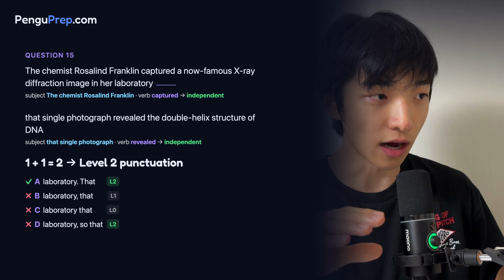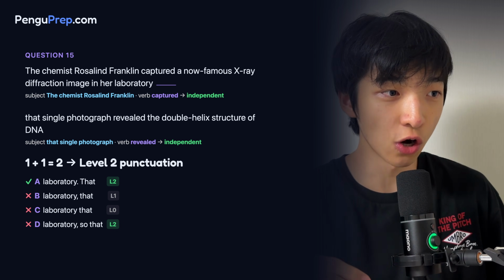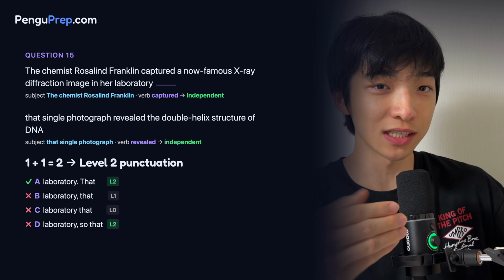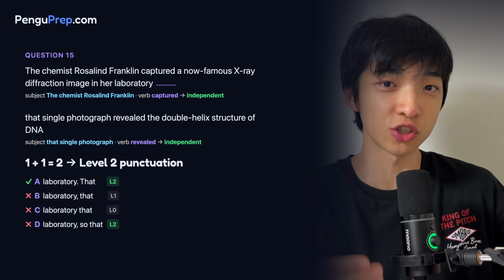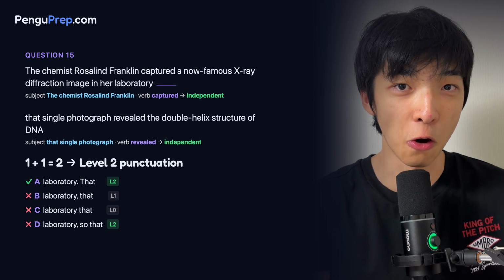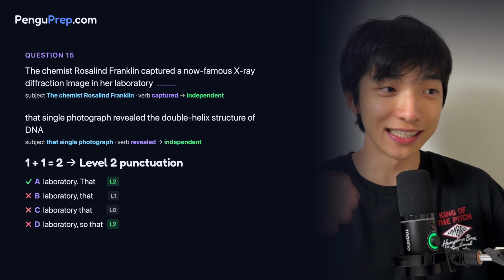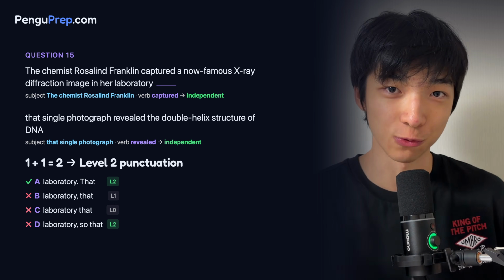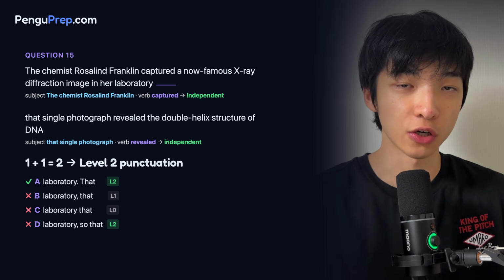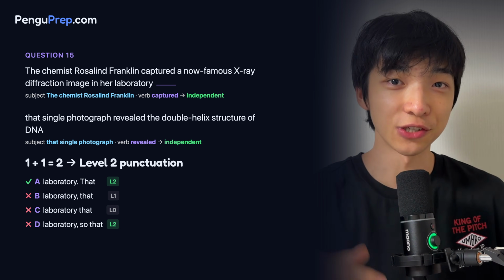Now, here, in the context of this passage, did Rosalind Franklin refine her technique to show the hidden geometry in DNA? Was she able to foresee that by using this technique she would show the structures that scientists couldn't find before? No. She isn't a prophet of her own work. She couldn't foresee the future like that. So it's incorrect to say that Rosalind Franklin did this experiment for the purpose of showing the hidden structure within the DNA. The hidden structure within the DNA is just the result that came after she produced her work. So that means that "comma so" doesn't fit here, and the correct answer is A.